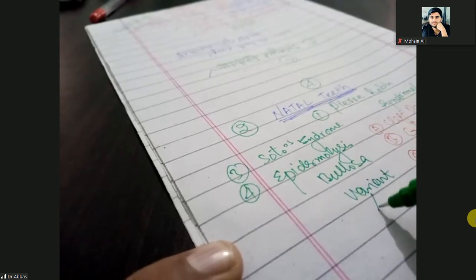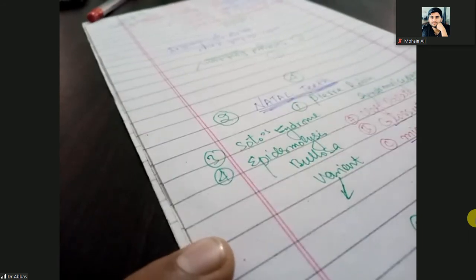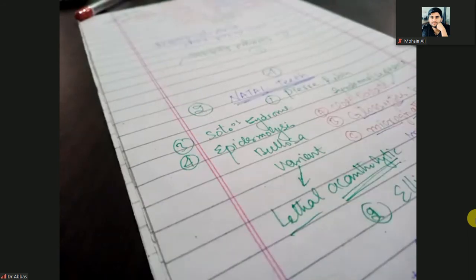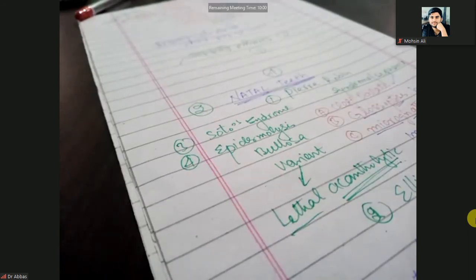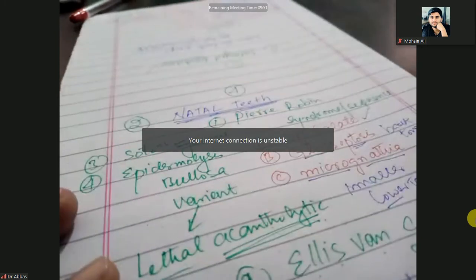Its variant is a variant of the epidermolysis bullosa. That is very lethal. Okay, these are the causes of the natal teeth.